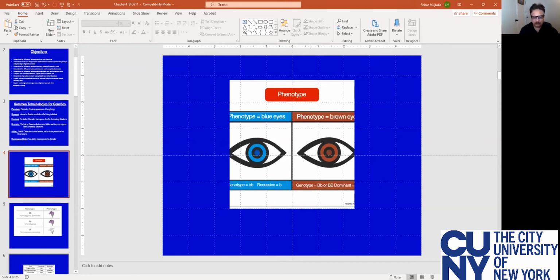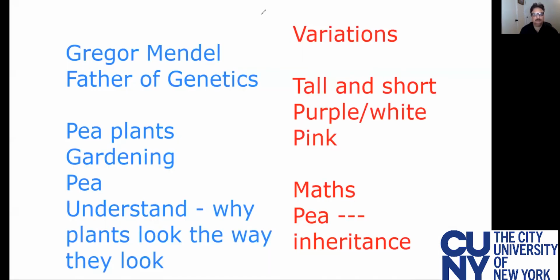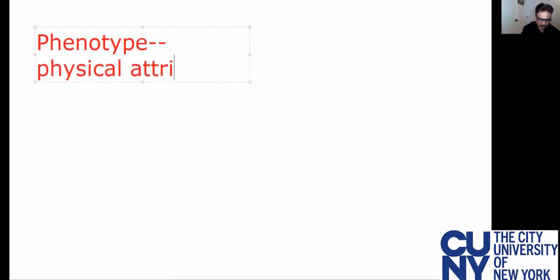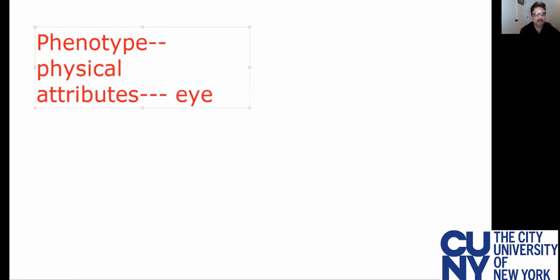So phenotype refers to physical attributes that can be seen just with the naked eye.